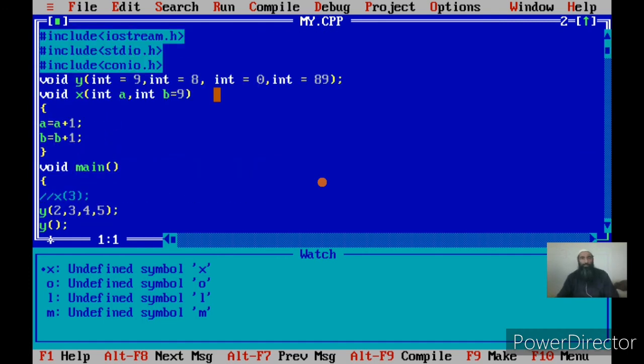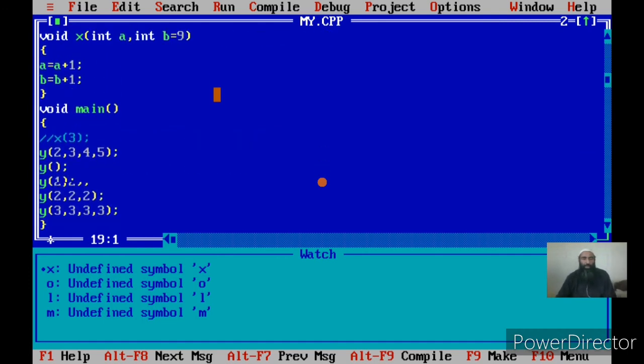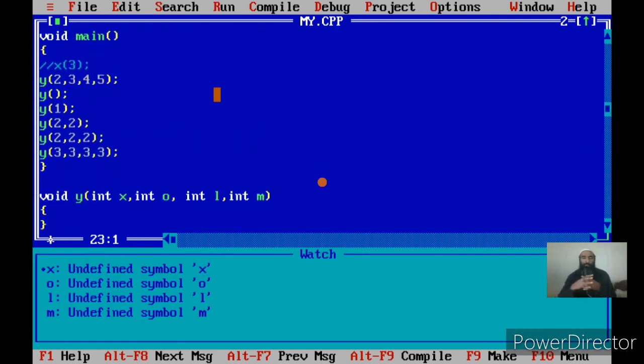So in C++, we can specify the default values of the actual arguments either in the function definition, if the function has been defined before it has been called, or in the function prototype, if the function is called before it has been defined. In that case, we specify the default values in the function prototype, as we did for y.